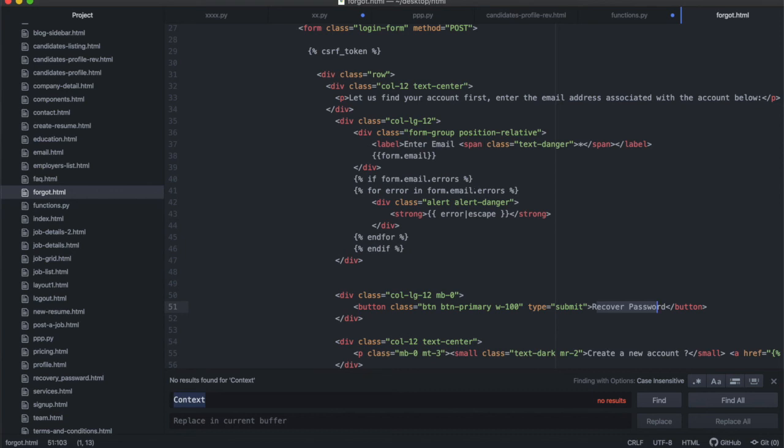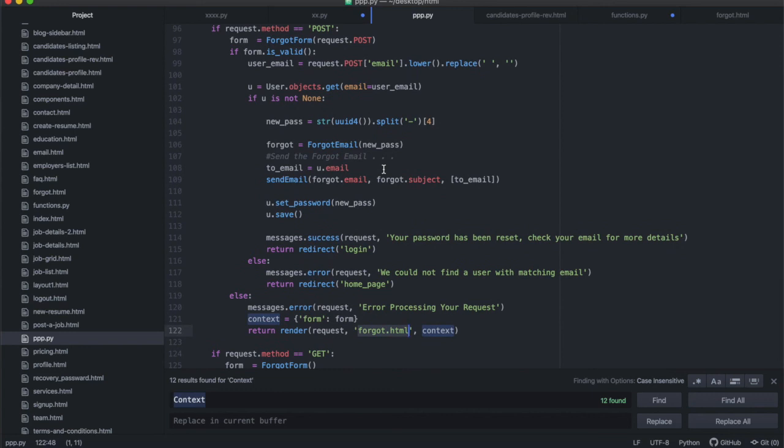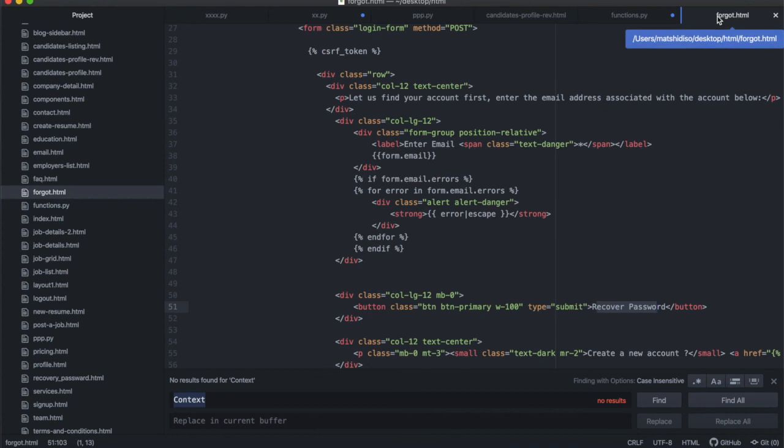We're not using the username. You'll see that when we are looking for the user, we are using the email address, which is easier. Most clients remember their email address. Most clients will know what email address they used, and most clients don't even remember their username. So that's why we're doing that.